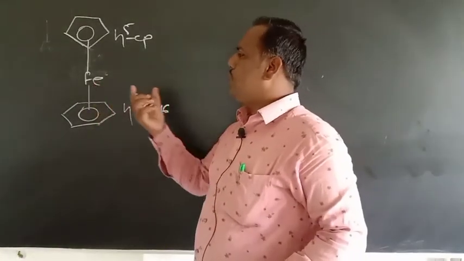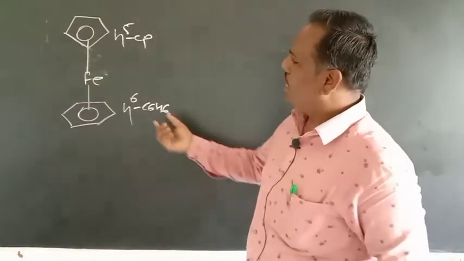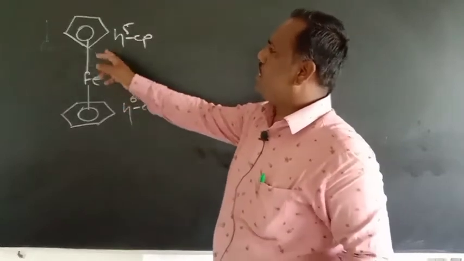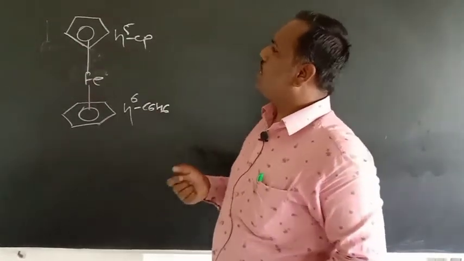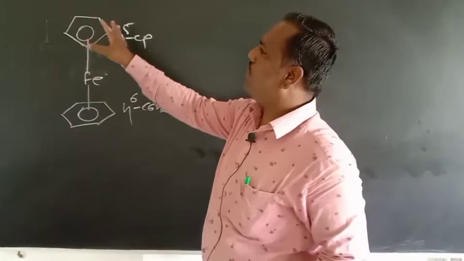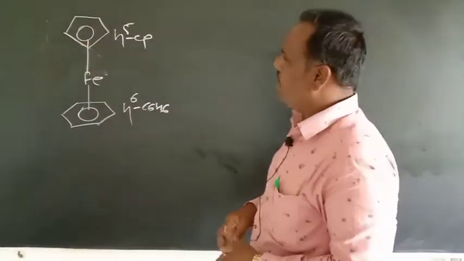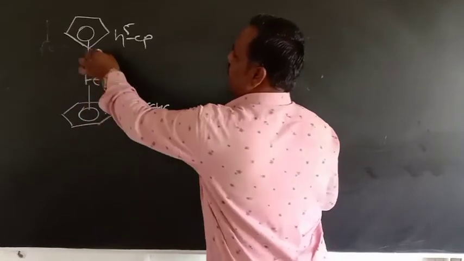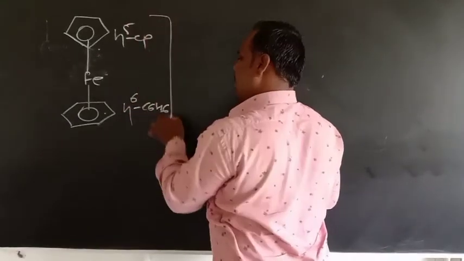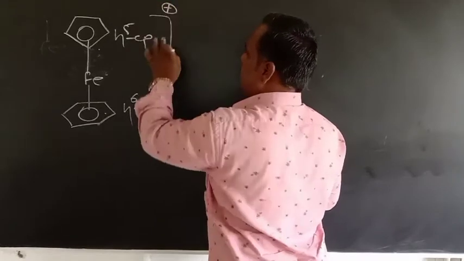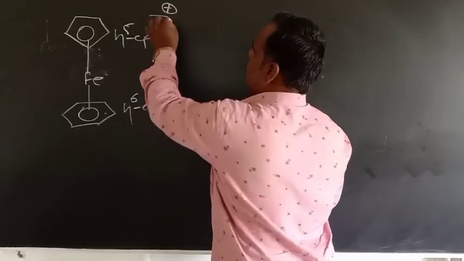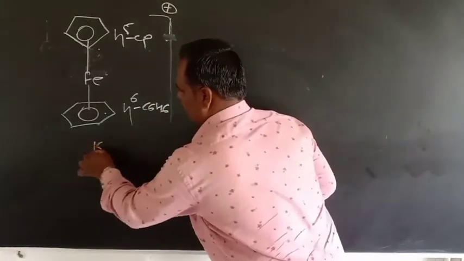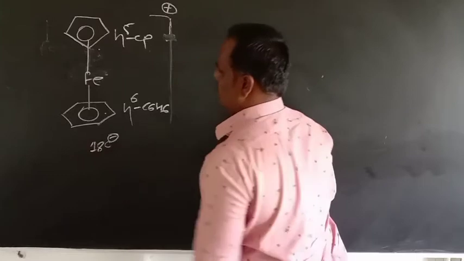This Fe contributes 8 electrons. So Fe contributes 8 electrons, so 8 plus 6 is 14, and this eta 5 Cp, that is cyclopentadiene, also contributes 5 electrons, meaning all the 5 carbons are attached to this metal atom. So 6, 8, 14 and plus 5, 19. So the net charge on this complex is positive. So to become 18 electrons, the complex should have a positive charge.